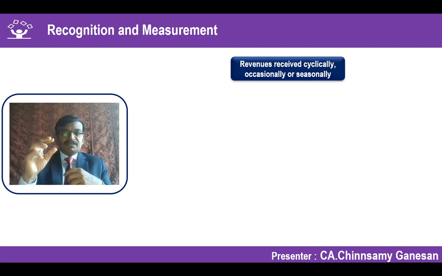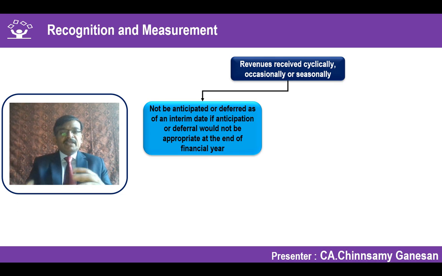In that situation, where the industry is cyclical, or revenues are generated on an occasional or seasonal basis, what is the measurement principle given? It says they are not to be anticipated or deferred in the interim period, because it will not be appropriate at the end of the financial year.